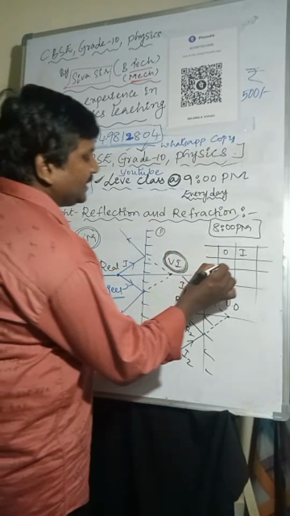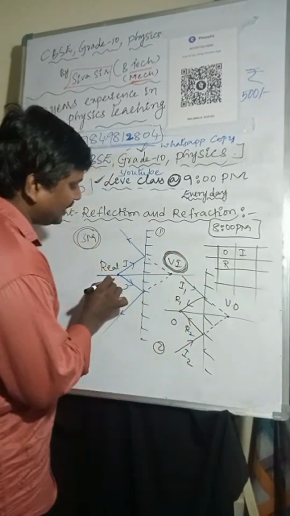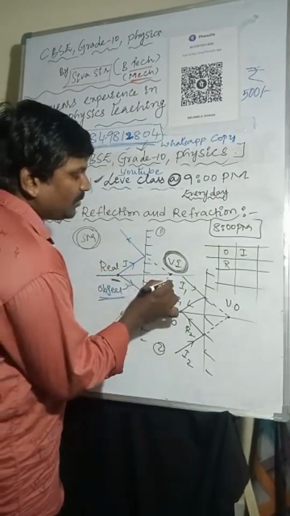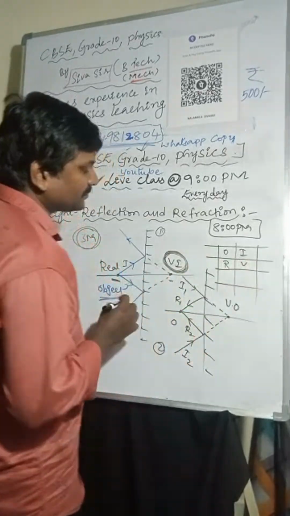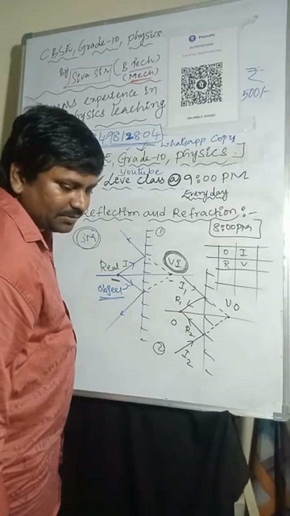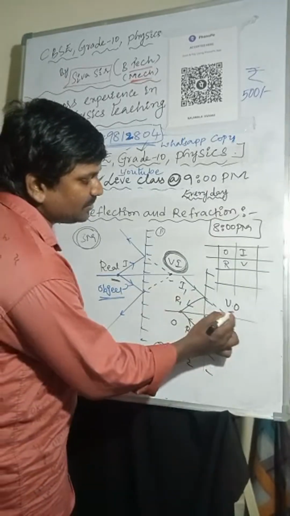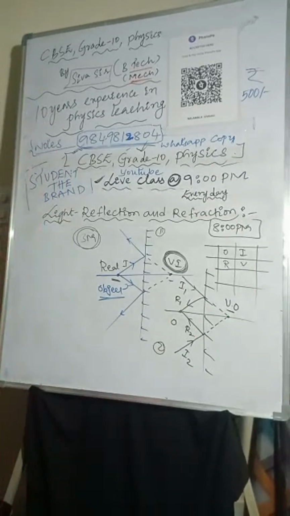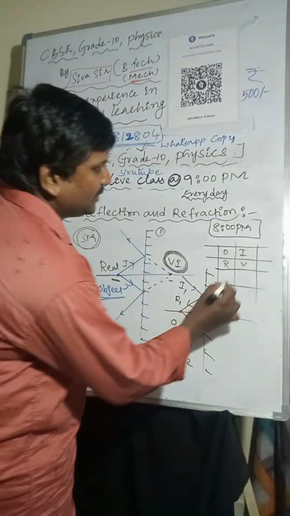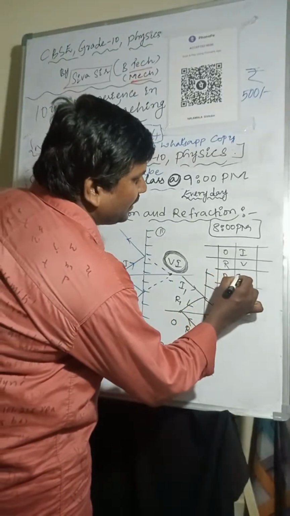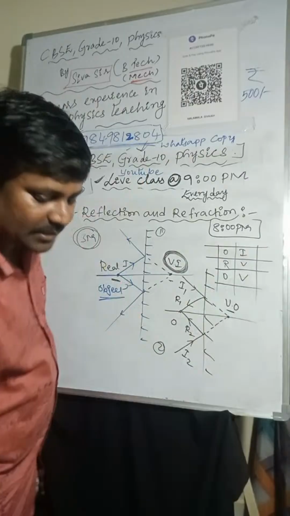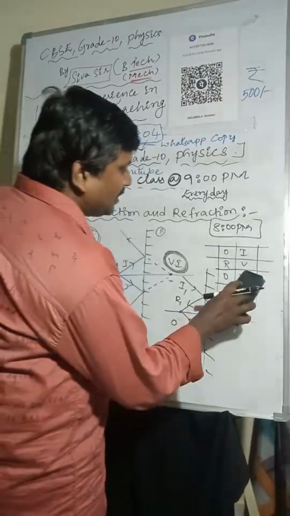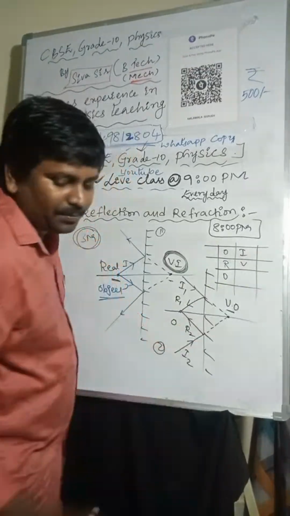Now if the object is real, here this is the real object, what about the image? The image is virtual. If the object is virtual, this is the virtual object, what about the image? The image is real. This is the real image. Object is virtual, image is real. Very, very important.